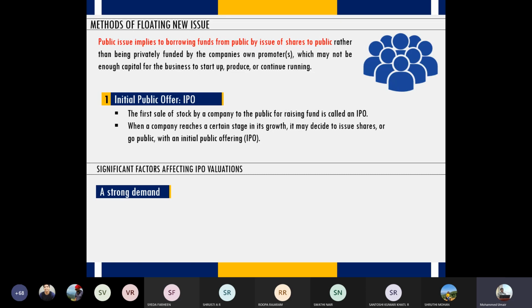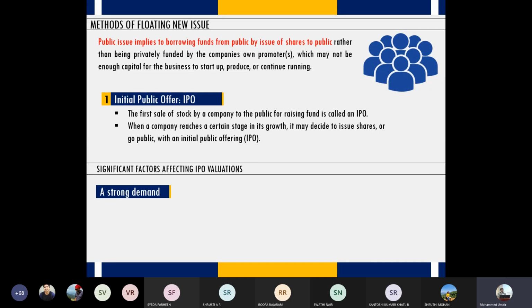When you look at the sales figures, when you do a comparison with the competitors, you will come to know whether the company's product has a strong demand in the market or not. If there is a strong demand, it is an indication that people like the offerings of the company, which is a good sign. That means the customers are convinced and therefore they are buying these products. Second, you also have to see, after the company plans to issue shares, how is the response from the public? Are more and more people subscribing, or are there hardly any subscribers?